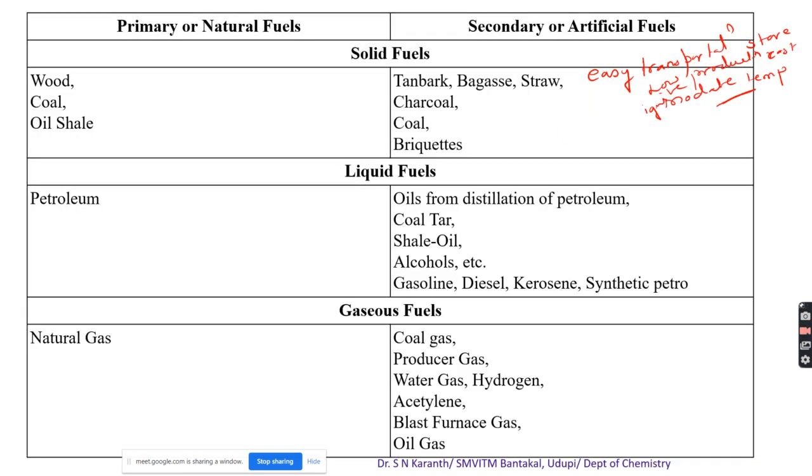Petroleum, or crude oil, is the naturally occurring one, and from that we get these things. This usually exists in a liquid form. Liquid fuels are derived from the fossilized remains of dead plants,